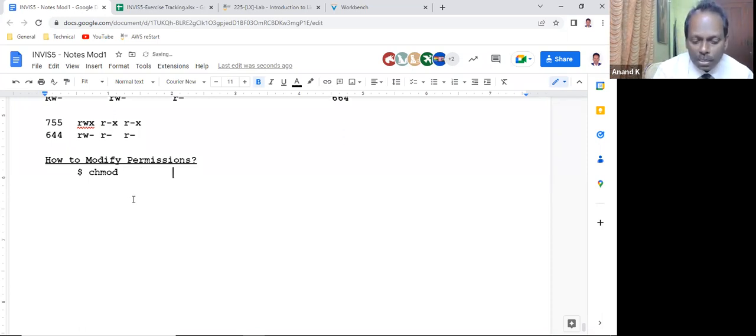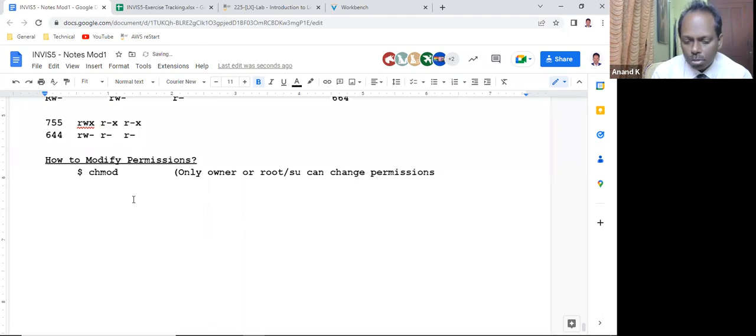But obviously the rule is that only the owner or root or su can change permissions. Is this clear? Only owner or root can do. Okay. So now how to do that? $ chmod, the permission number, and the file name. Is this clear? Suppose I take this one.